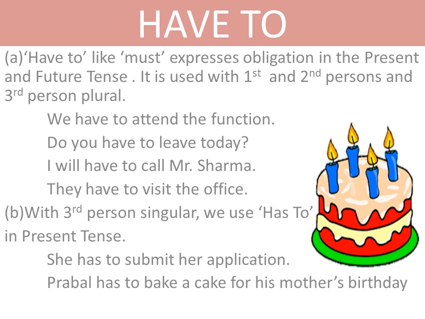Have to is our next marginal modal verb. Have to, like must, expresses obligation in the present and future tense. It is used with first and second persons and third person plural. Look at the examples. We have to attend the function. We are obliged to attend it.